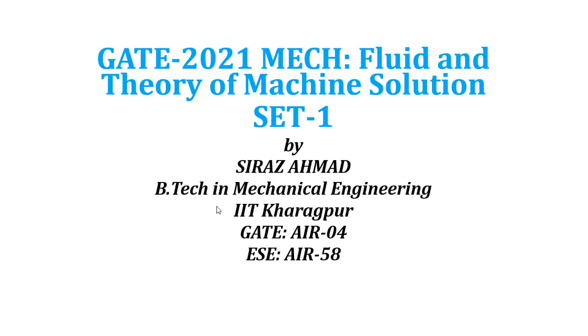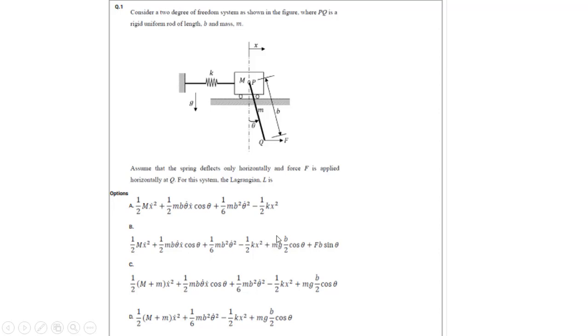So let us see what are the questions asked in theory of machine. So this was the first question that has been asked, and let us try to solve this question as we are sitting in the examination hall. So let's try to read. Consider a 2 degree of freedom system. As shown in the figure, PQ is a rigid rod of length B and mass M, and we have the spring stiffness K, and a force F is applied here at Q for this system.